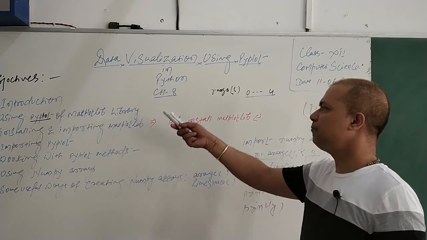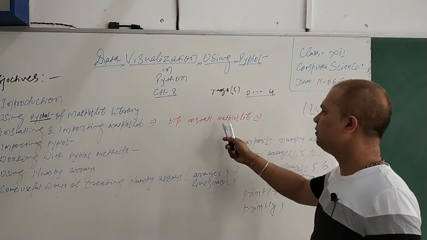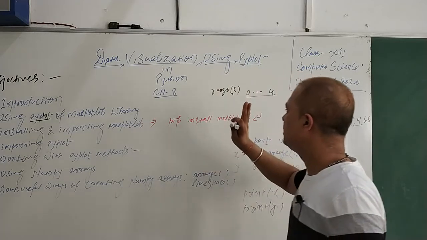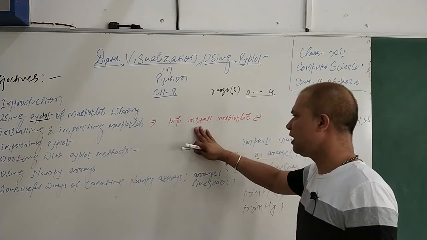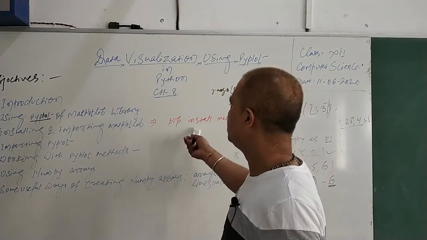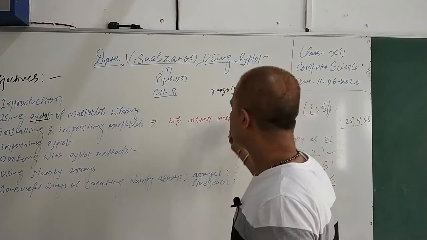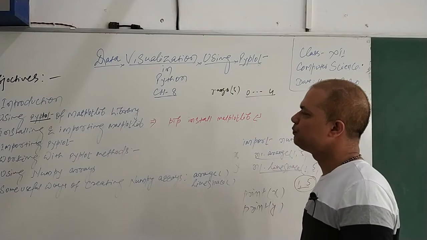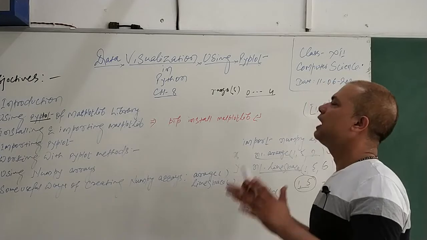For this, to use Matplotlib, we have to install it by the pip method. So pip install matplotlib will help you to install this. Your computer must have an internet connection, and go to the command prompt, go to the place where Python is loaded, and then use this command. It will install it 100%. Once it shows successfully installed, then you can come to Pyplot and you can draw the chart. Otherwise it will give you an error. It will say this is not a Pyplot method, or any method you are using of this library will not be available to you. So this is it, and next day I'll talk more about this, and